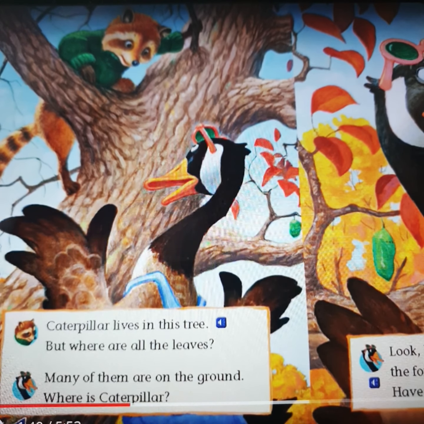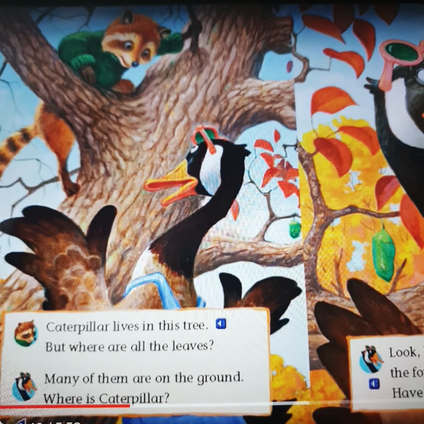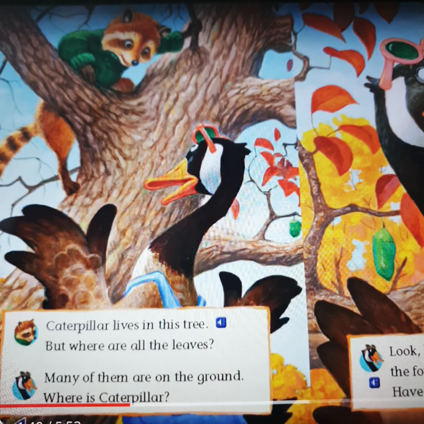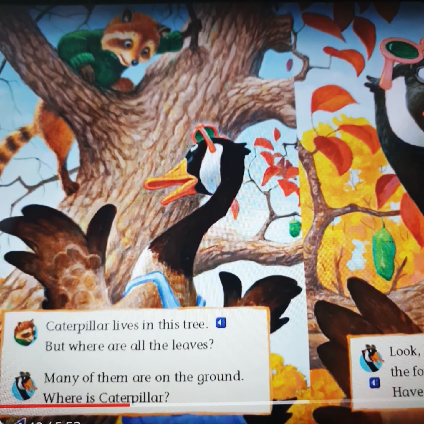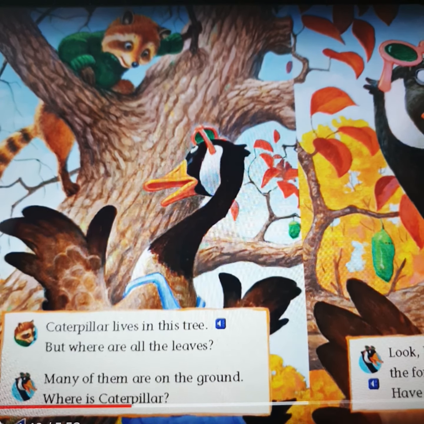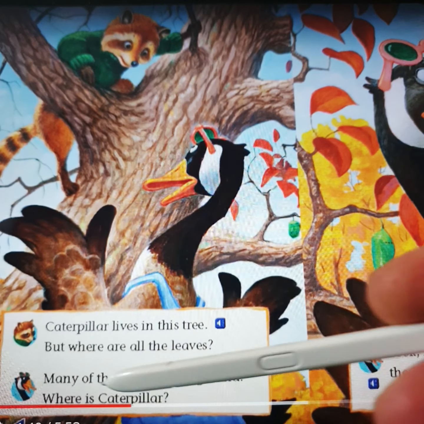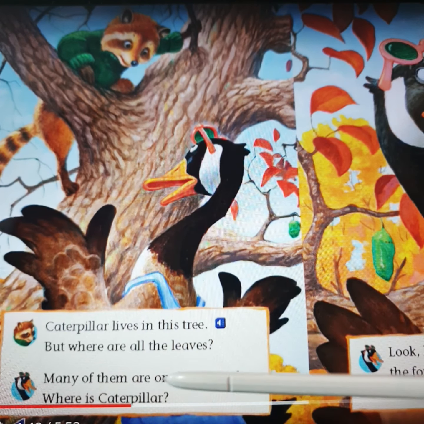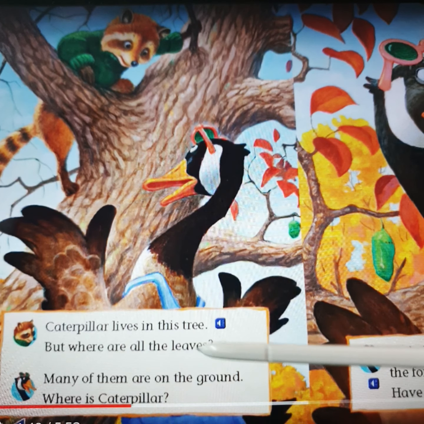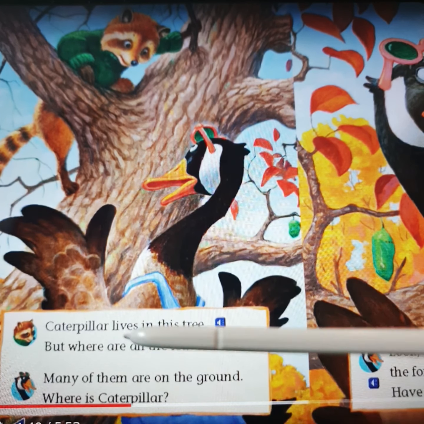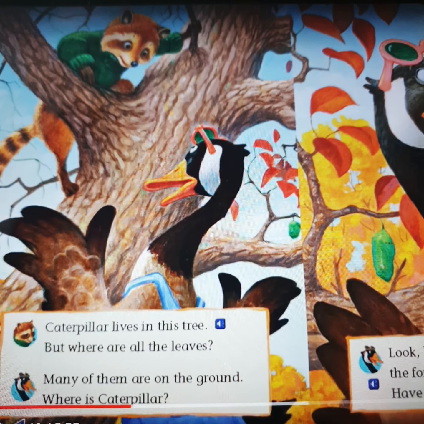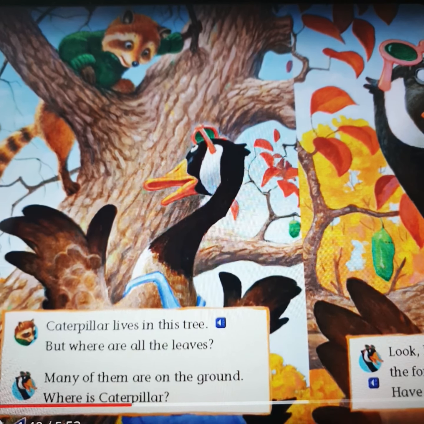What do you mean by leaves? Leaves are parts of a plant. Don't forget, leaves can give us two meanings. The first one, parts of a plant, and the second one, to go away. So here we have the answer to the question, where are all the leaves? Many of them are on the ground, so they are on the ground. But here the big question is, where is caterpillar? So they can't find caterpillar until now.